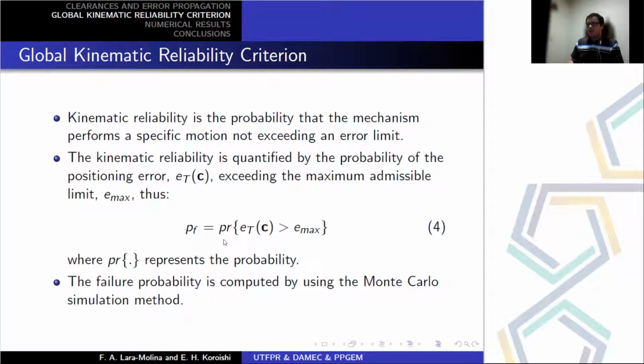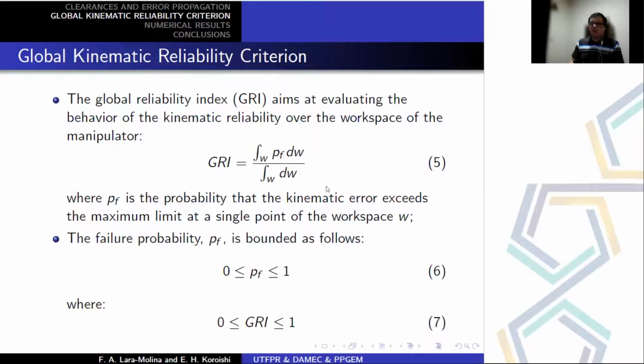The probability of failure is a measure of probability when the error exceeds the maximum limit. There are several methods to evaluate this probability of failure, but in this contribution, we use the Monte Carlo simulation method. In this expression, we observe the global reliability criterion.